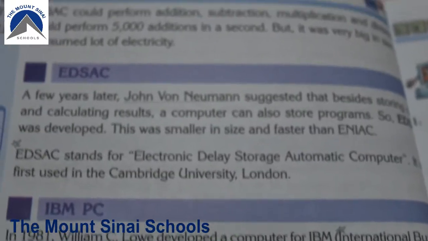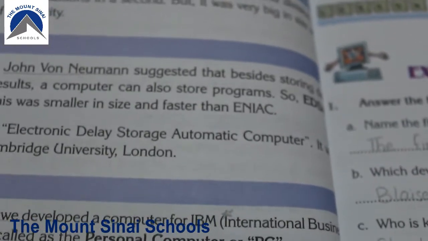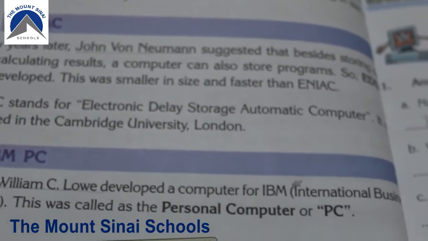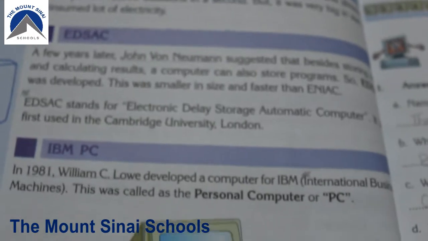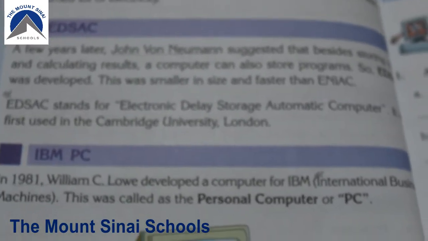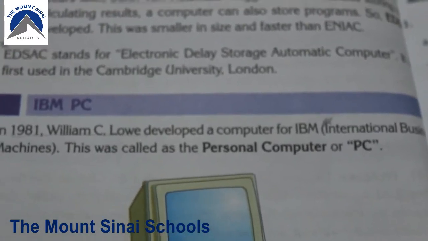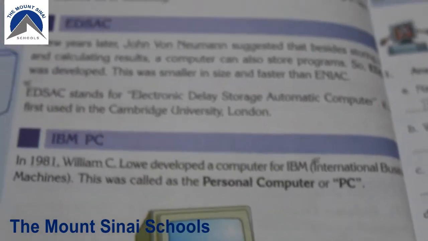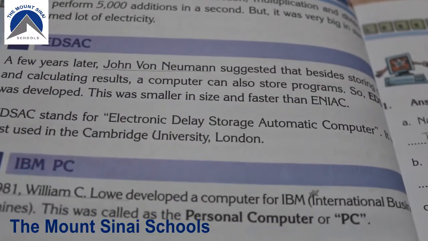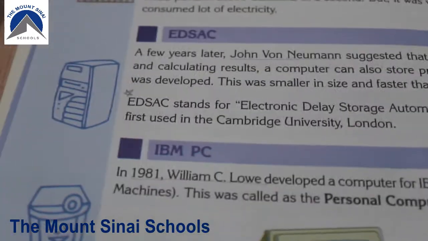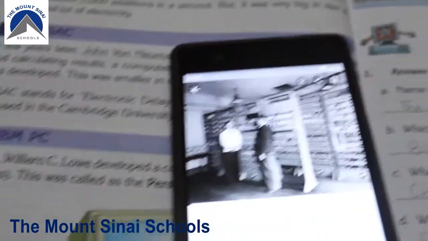EDSAC. A few years later, John von Neumann suggested that besides storing data and calculating results, a computer can also store programs. So EDSAC was developed. This was smaller in size and faster than ENIAC. This was the disadvantage of ENIAC, that it was very big in size, so EDSAC improved that. EDSAC stands for Electronic Delay Storage Automatic Computer. It was first used at Cambridge University, London. Here is a picture of EDSAC.